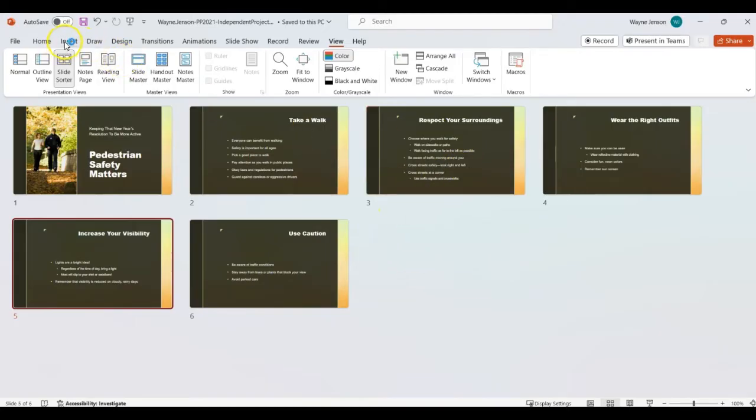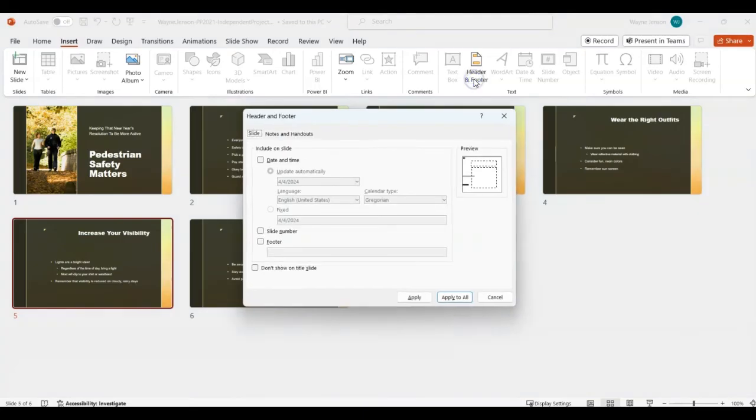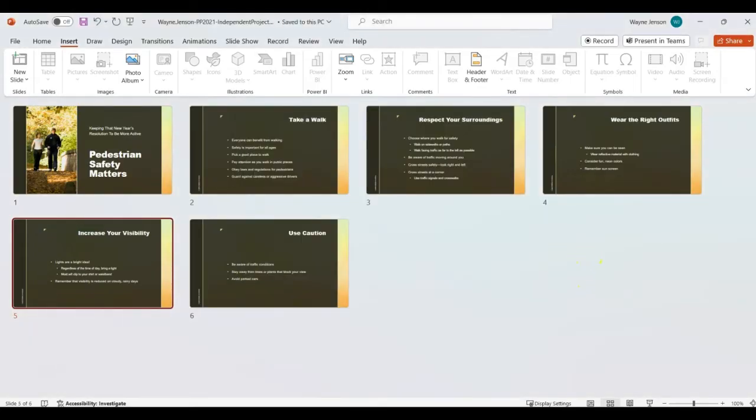So we need to go up to the Insert tab, go to Header and Footer, and then we're going to select the footer option, and we're going to type in Pedestrian Safety Matters, like that. And we want to apply it to all the slides, but we don't want to show it on the title slide. So we're going to click Don't Show on Title Slide and then click Apply to All. And that completes step number 10.